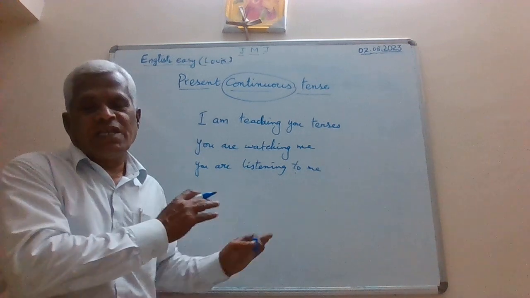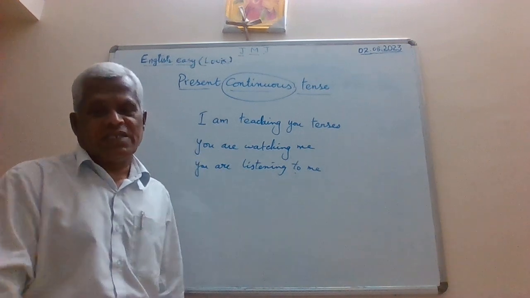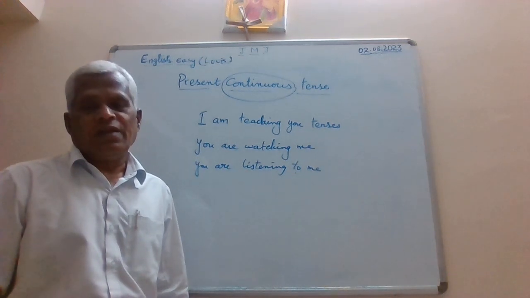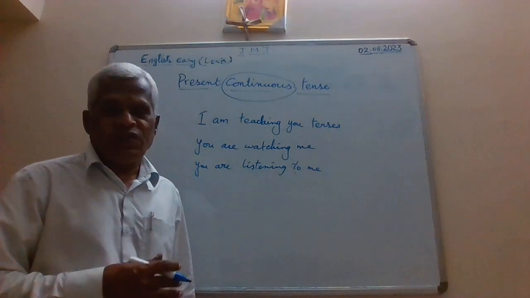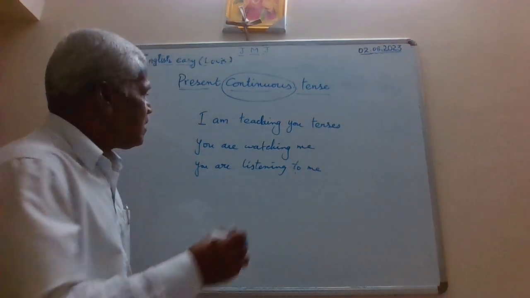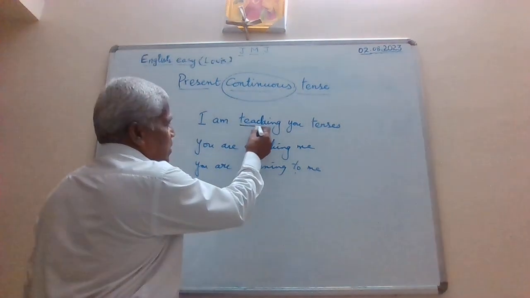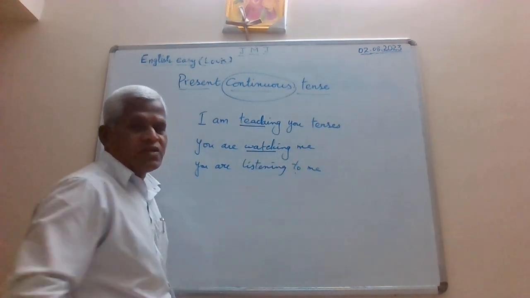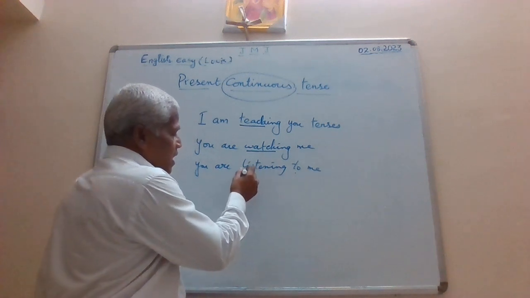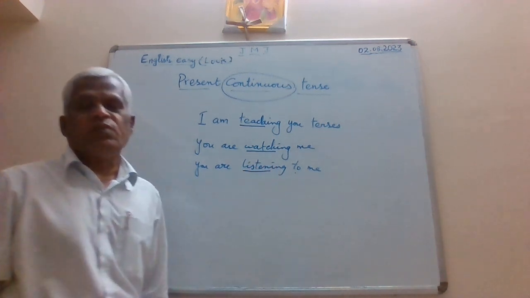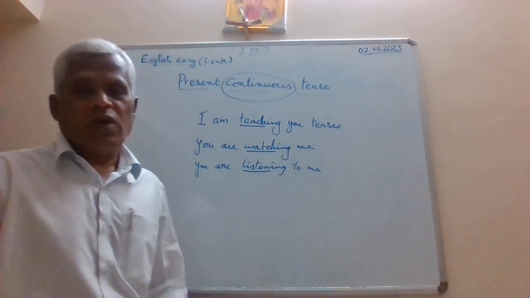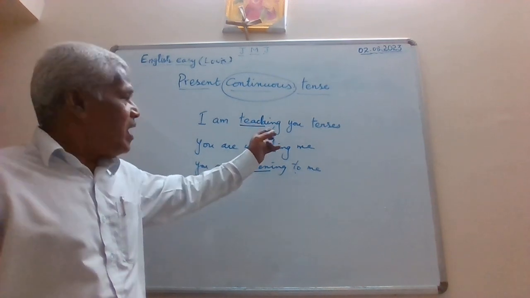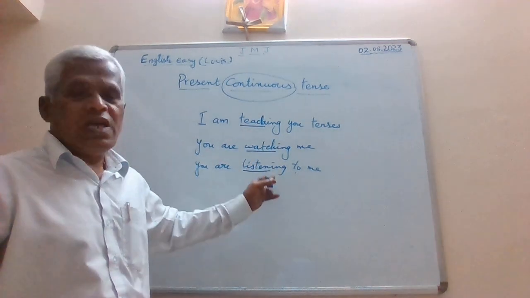Now first, let us identify the tense. In the first sentence we have the verb teach, in the second sentence the verb watch, and in the third sentence the verb listen. What have we done with them? We have added ing to all the main verbs.